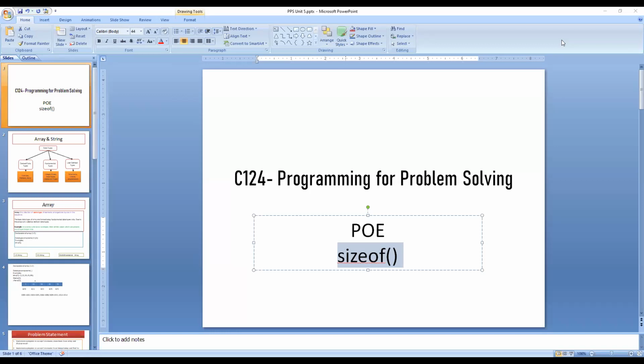A token is the smallest individual unit in a program. C has the following tokens: identifiers, and identifiers refer to the name of the variable. Keywords are the predefined words that are understood by the compiler. Constants are the fixed values that cannot be changed during the execution of the program. Operators: an operator is a symbol that performs a particular operation. Special characters: all the characters except the alphabets and digits are treated as special characters.